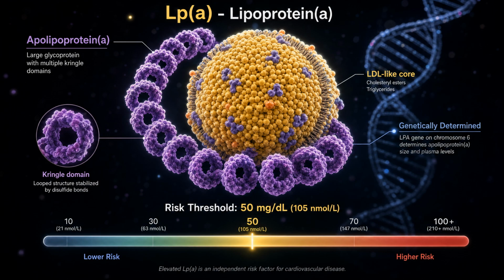A major highlight of the 2025 update is the elevated focus on lipoprotein(a), or Lp(a). Lp(a) is an LDL-like particle with an added apolipoprotein attached. It is highly atherogenic and prothrombotic. Crucially, Lp(a) levels are predominantly genetically determined and remain relatively stable throughout a person's life. The new guidelines recommend that Lp(a) should be measured at least once in every adult's lifetime. A level of 50 mg per deciliter or higher is considered a significant risk-enhancing factor, which may justify reclassifying a patient into a higher risk category and intensifying their therapy.